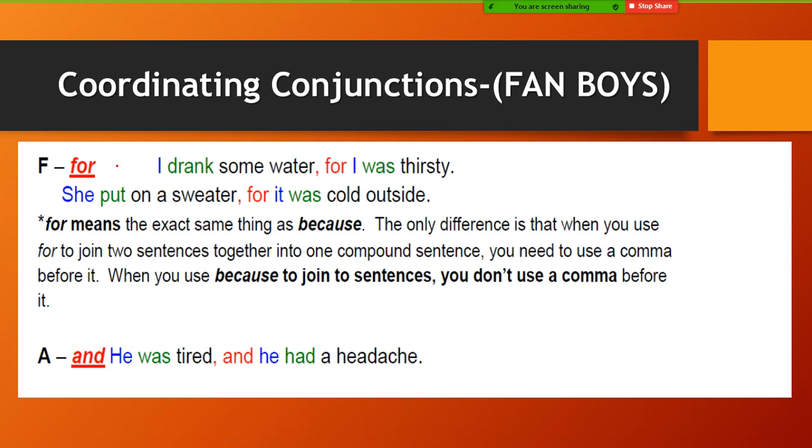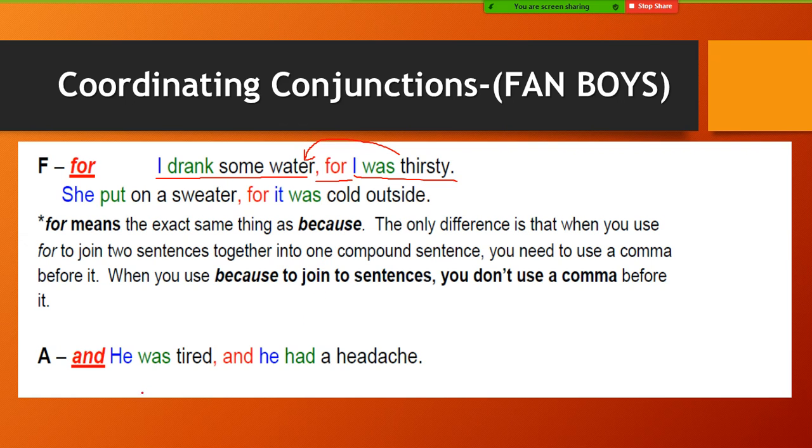But remember, "because" is not a coordinating conjunction. Because is a subordinating conjunction. We use it to form a complex sentence. "For" means because. It gives me a reason. If you read the first sentence, I drank some water, and then the second part, I was thirsty. This is a reason for the first one. So the best way to use "for" means because I was thirsty. Did I drink some water? Because I was thirsty. But because it is a compound sentence, I used "for". Fine. So "for" means because. Got it?